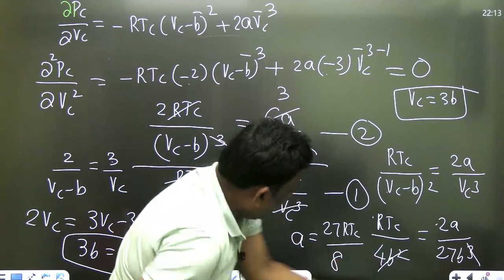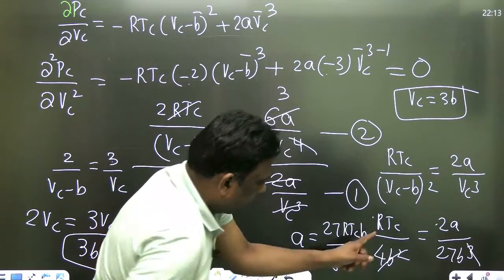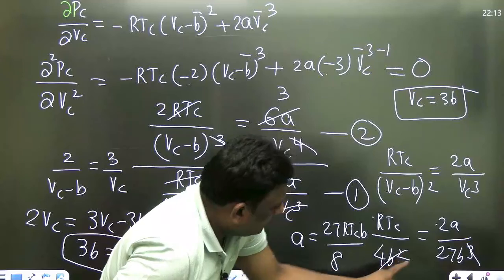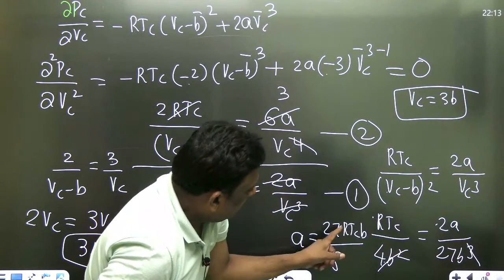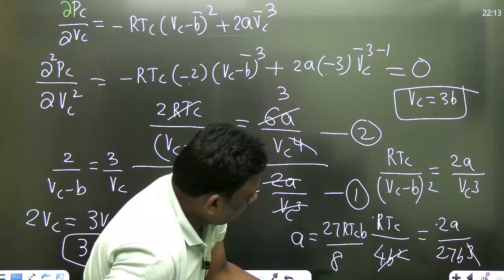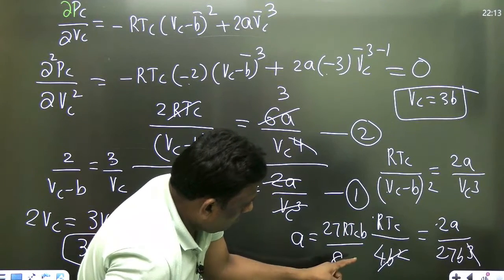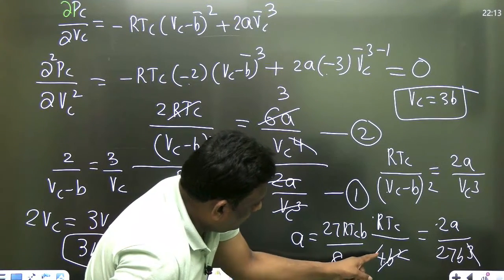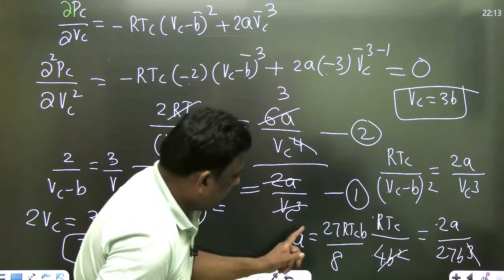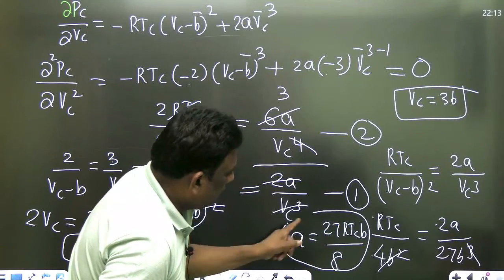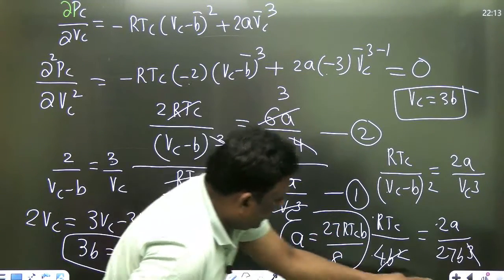B square, here B is left. So it is B here. I repeat, sir. B square, B cube, which means here B is left. Take B to this side. RTC B. Okay, RTC B. And what else is left, sir? 4 is left. 2 will come here. Yes. A is equal to 27 RTC B by 8.